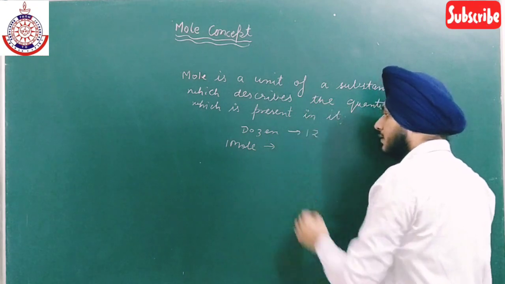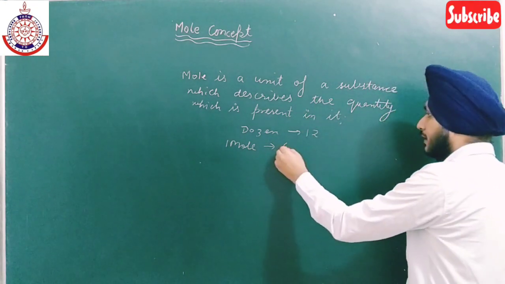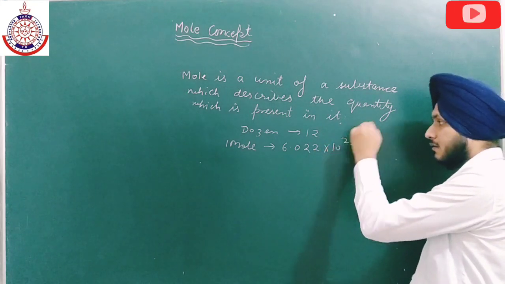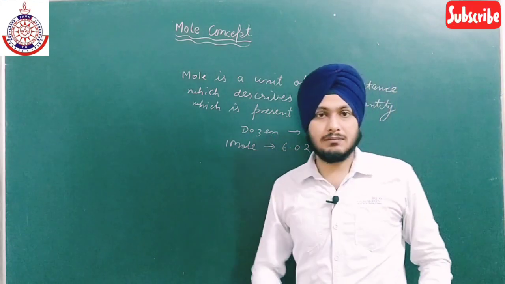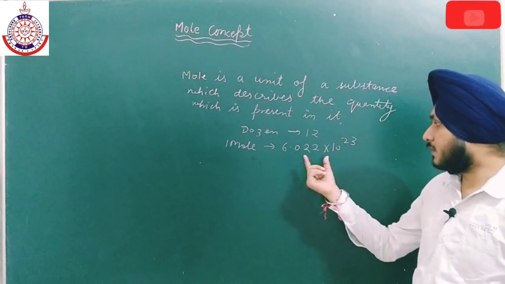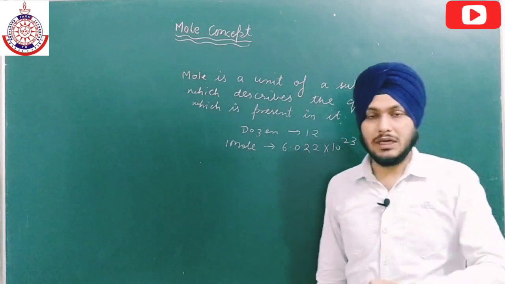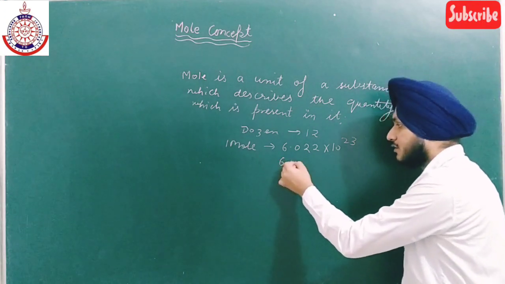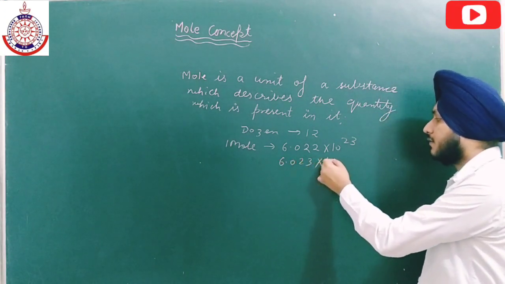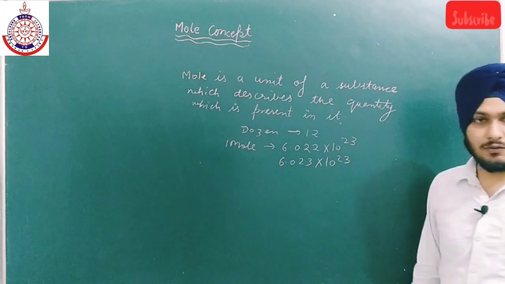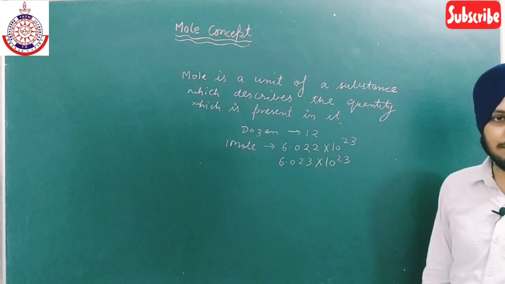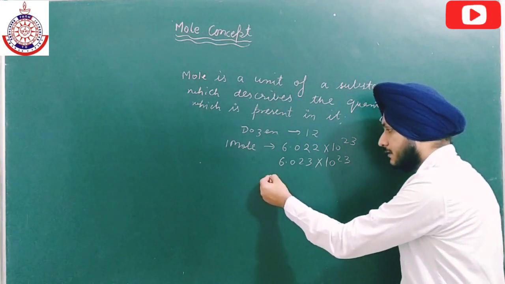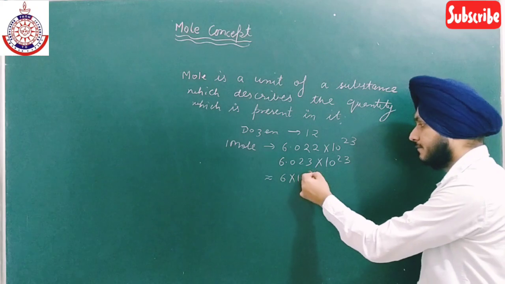Okay, similarly mole is also related to a number that is very complex. Like dozen is related to a number that is 12, similarly mole is related to a number that is 6.022 × 10^23, or sometimes in some books it is written as 6.023 × 10^23. And for complex numericals we take it as 6 × 10^23 simply.